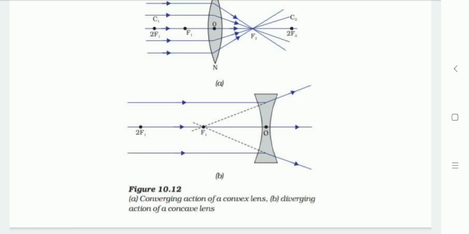And if the object is between infinity and point O, the optical center of the lens, then the image will be generated between F1 and O. So here the image will be of smaller size, meaning diminished, and virtual and erect. So the concave lens will always give you a virtual and erect image with a diminished, smaller size, irrespective of the position of the object.